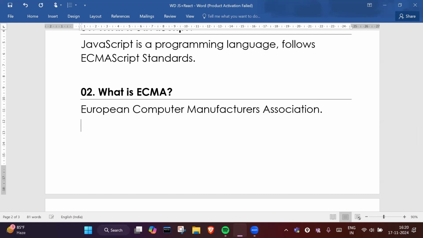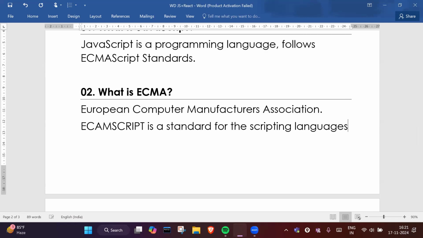Basically, it sets standards. ECMAScript is a standard for scripting languages. The standard means, for example, developers are developing new features for the scripting language, then those features should be verified by ECMAScript.